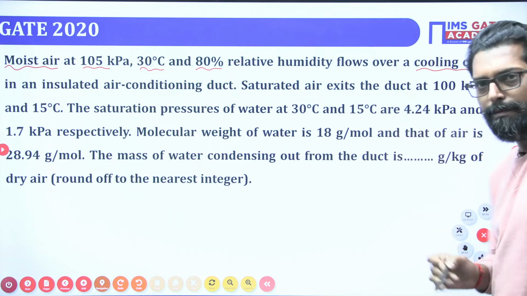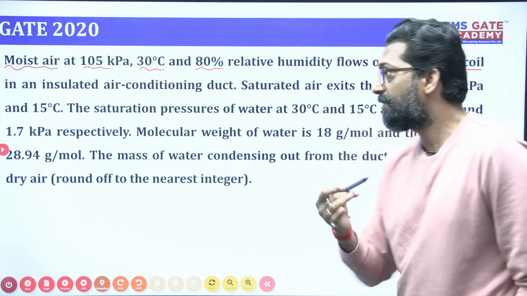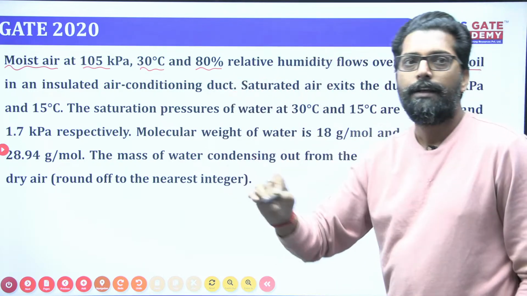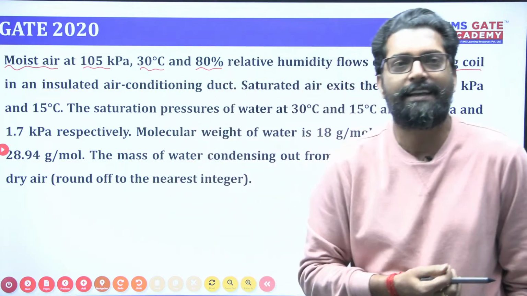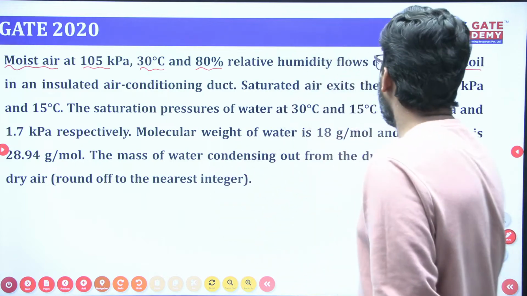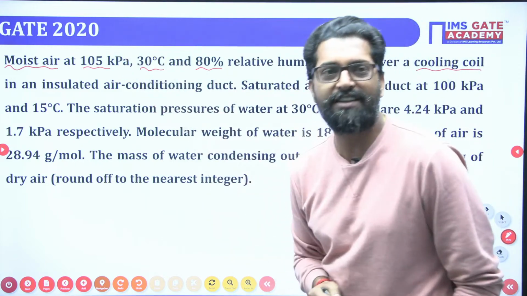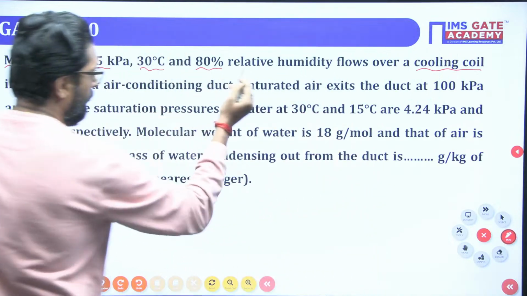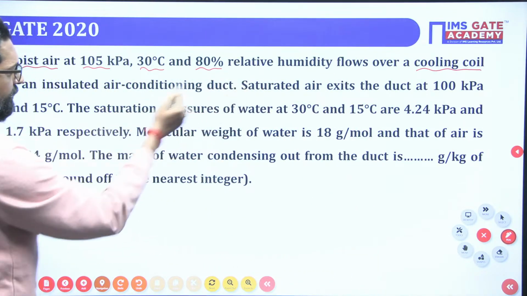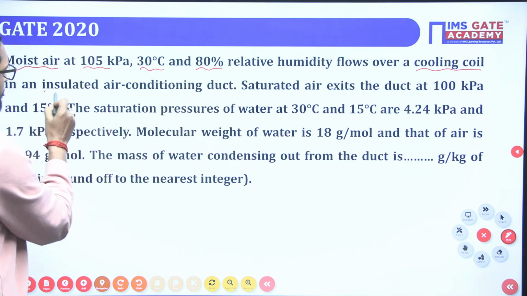There is an arrangement of a cooling coil which tries to cool the air. This air is passed through a duct, and in the duct there is a cooling coil that cools this moist air. The duct is insulated.